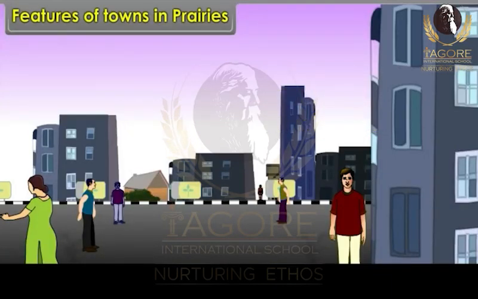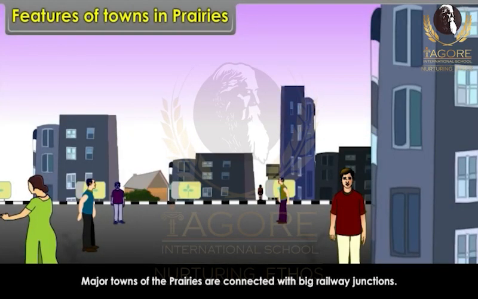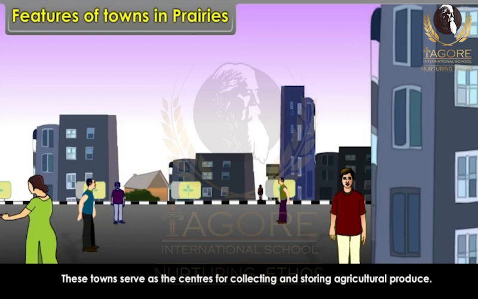Features of towns in prairies. Major towns of the prairies are connected with big railway junctions. These towns serve as the centers for collecting and storing agricultural produce.